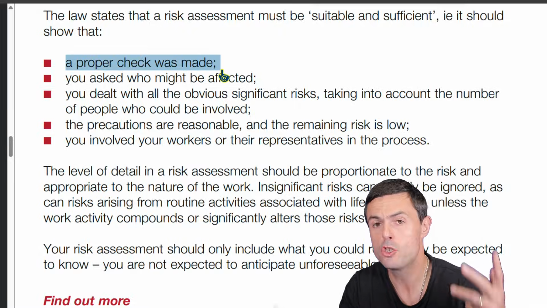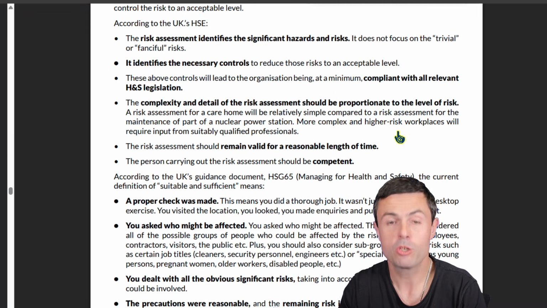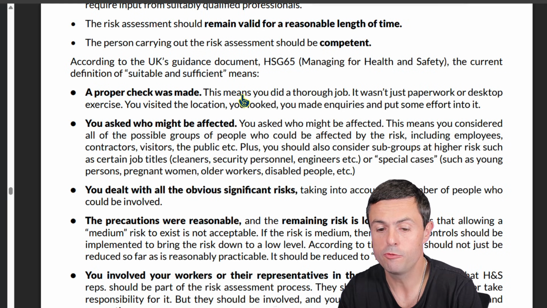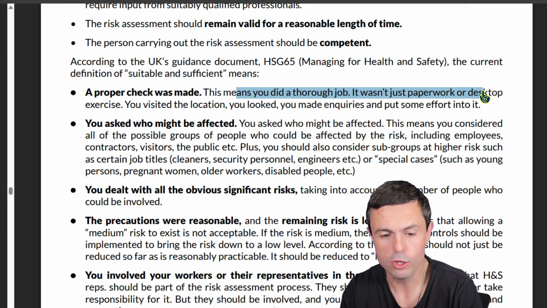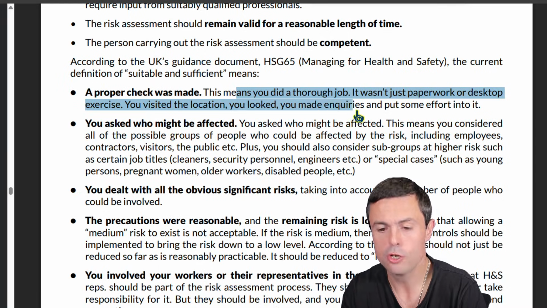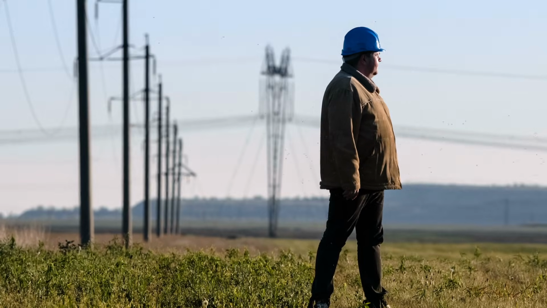So the first thing we do with all of that is we go back to our definition of what suitable and sufficient is, and we ask ourselves, did they do a proper check? Because if we go to our course materials, it says things like this: a proper check, this means you did a thorough job. It wasn't just a paperwork or desktop exercise. You visited the location, you looked, you made inquiries, and you put some effort in. Now, reading the scenario, does it sound like they did a proper check?